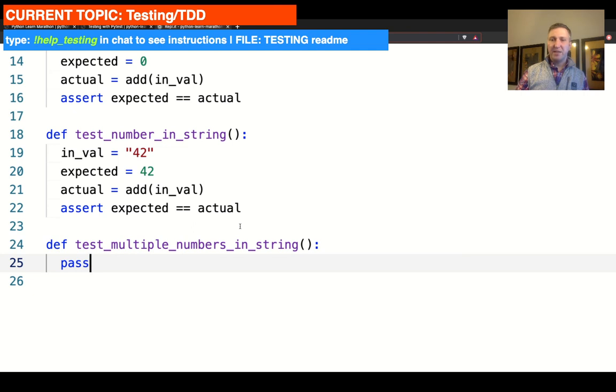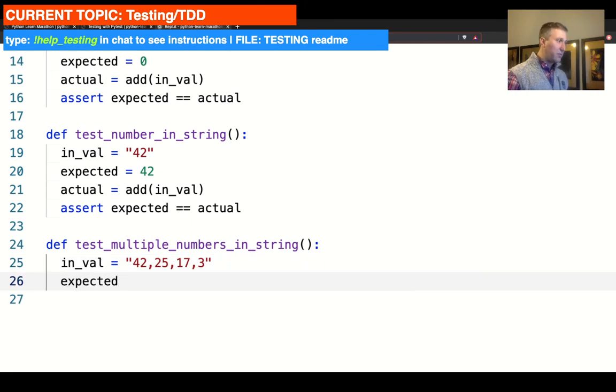So as you would expect, the only real thing that would change here is going to be the input value and what we expect as an output out of that, right? So let's go put that together. inval is going to be equal to 42, 25, 17, 3. We have expected. I'm going to be lazy here because I don't want to be adding it by hand. I'm going to go 42 plus 25 plus 17 plus 3, right? It should add up literally.